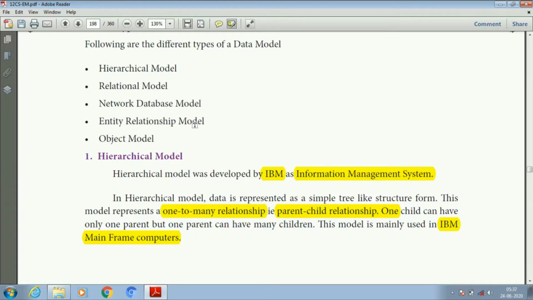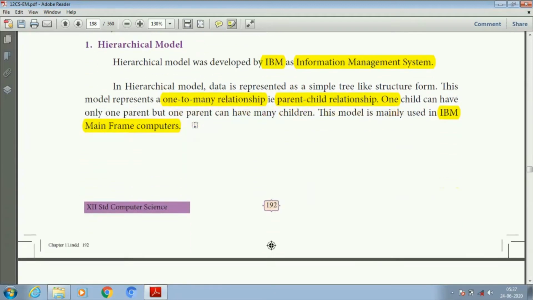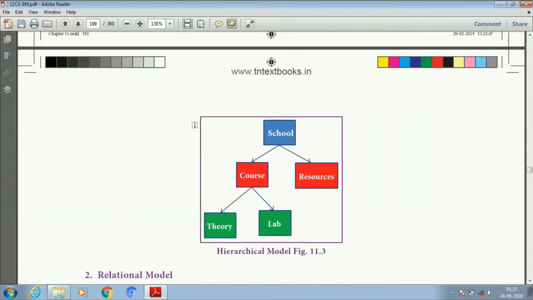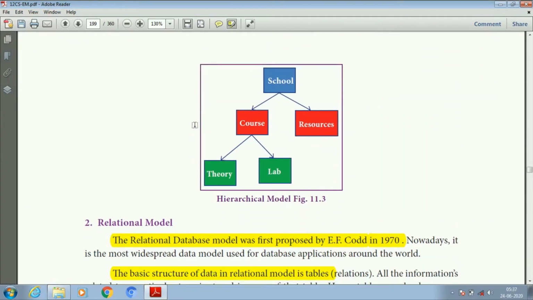So what is meant by parent to child relationship? Here one child has only one parent, but a parent has many children. So one parent has many children. This model is mainly used in IBM mainframe computers. Let us see an example. School is the parent node, and courses and resources are the child nodes.